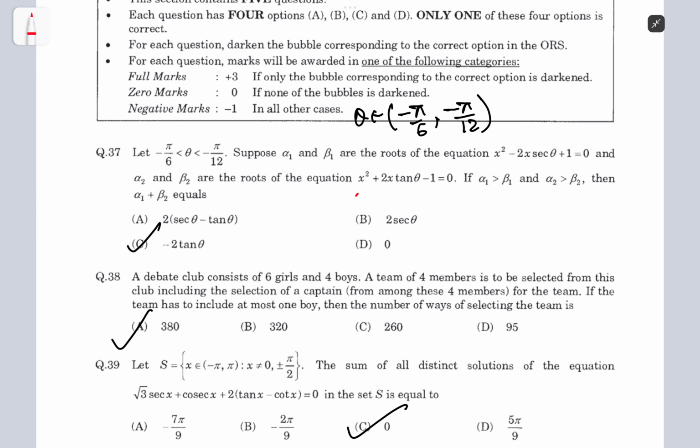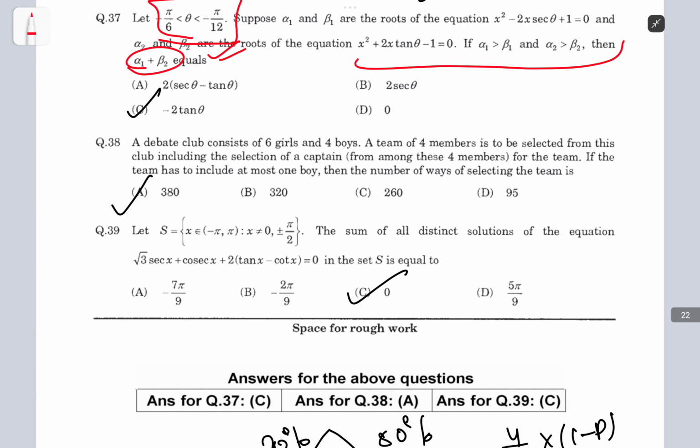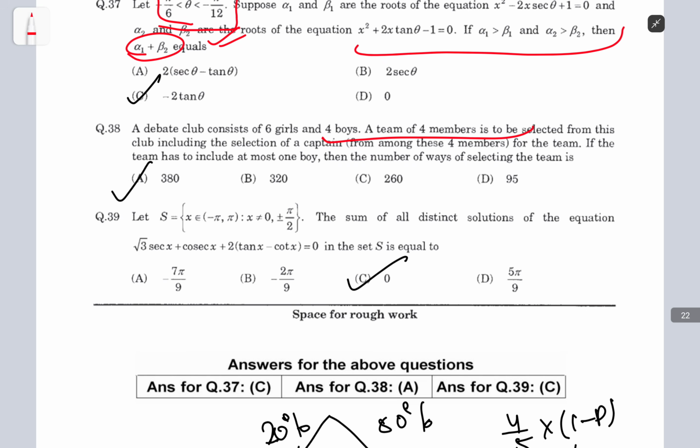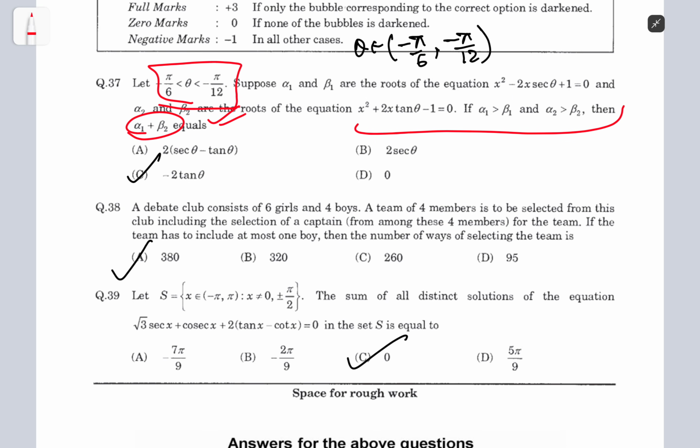So this one was extremely easy. You just need to find alpha and beta using the quadratic formula and just see the sign, how it would open in this region. This question was good. No, sorry, not this one. This one was a very easy one. You get asked these questions in mains nowadays.